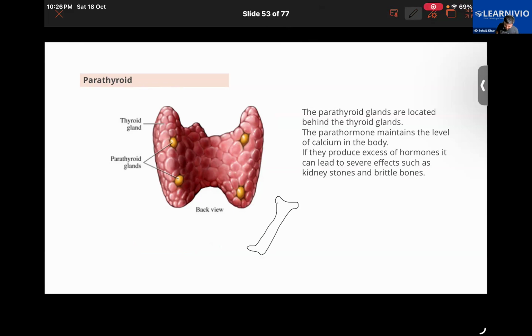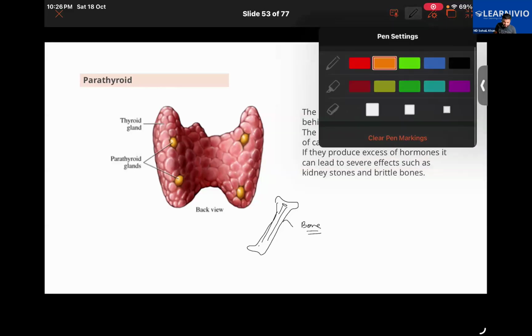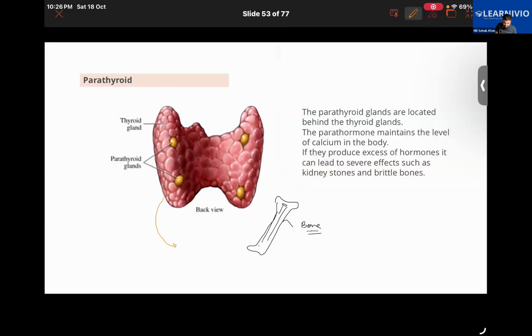Once again, I'll try to explain, in case it's still not clear. Suppose that's a bone. Our bone contains compounds of calcium, necessarily like calcium carbonate, etc. So this hormone secreted by the parathyroid gland, which we call parathormone, will increase the blood calcium levels by releasing it from the bones.